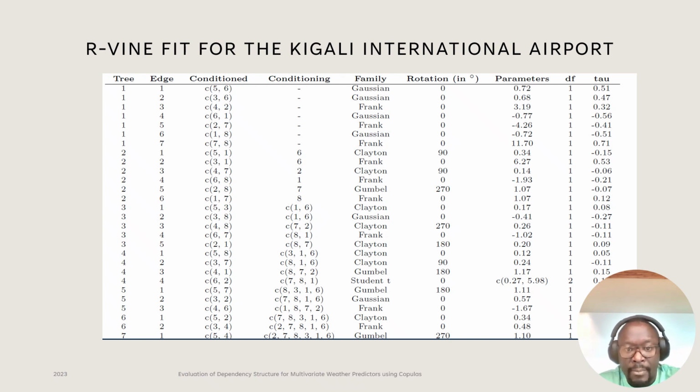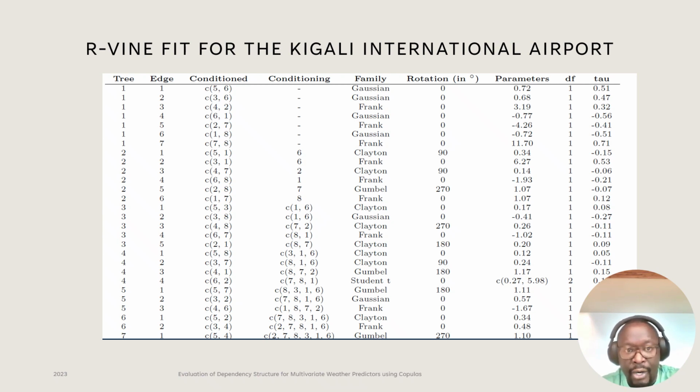And what we observe is that different pairs have different dependency relationships. What that means is that we have both elliptical and Archimedean types of families being used to capture these relationships. In addition, we also observe some interesting findings in the presence of rotation for some of the Archimedean copulas.